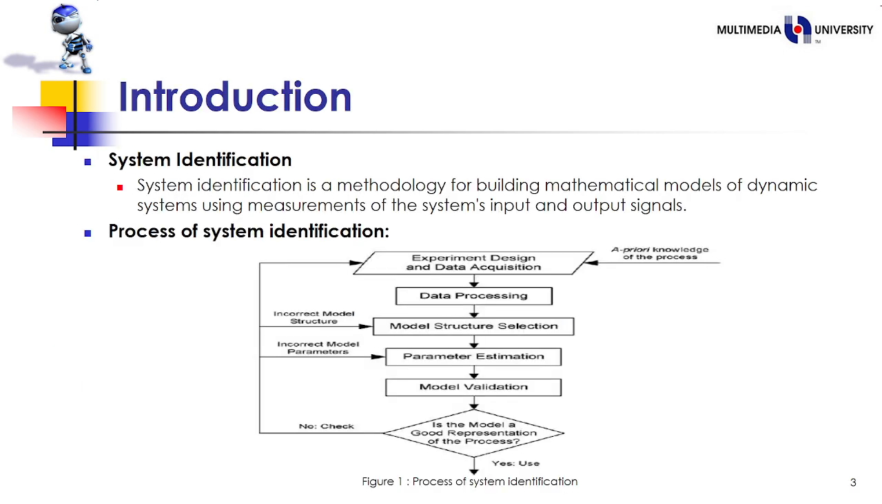Introduction. System identification is a methodology for building mathematical models of dynamic systems using measurements of the system's input and output signals. Figure 1 represents the process of system identification.